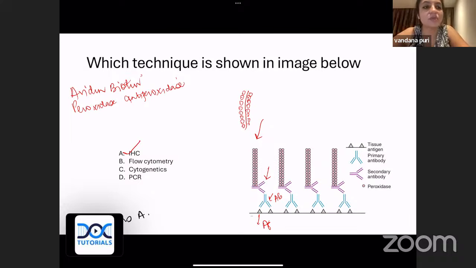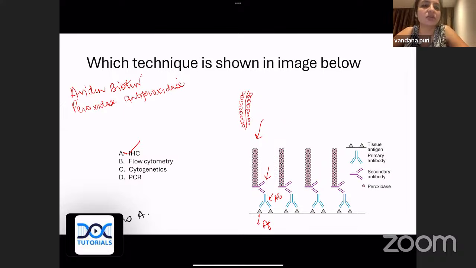So now they started using a polymer on which all the peroxidase is attached. Whatever is the target desired antigen, we bind the antibody to it, and to that we add the polymer which has peroxidase with the secondary antibody. All the markers join together and they give you a beautiful brown color when tagged with DAB. The sensitivity of the technique is increased because peroxidase immediately binds and gives the brown color. That is why it is called the polymer method.